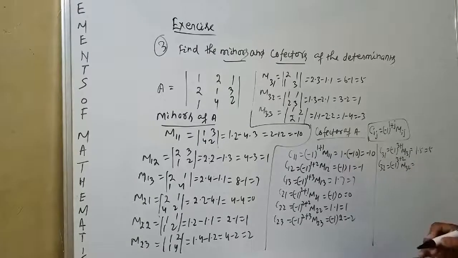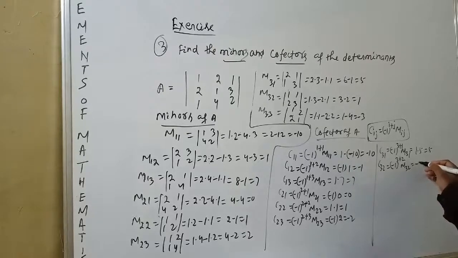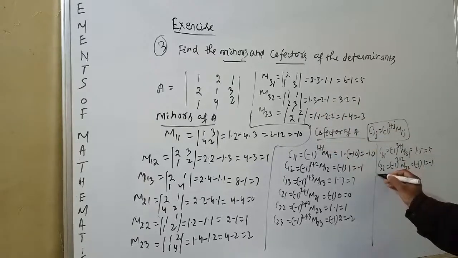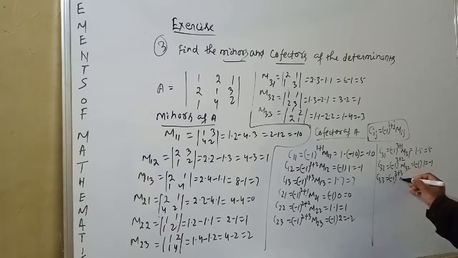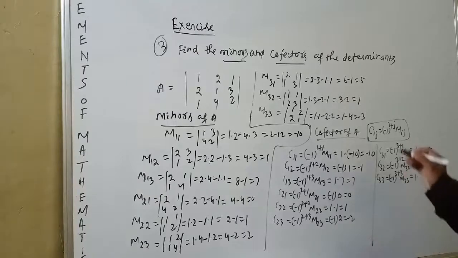Minus 1 to the power 5 is an odd power, so minus 1, and M32 is 1, equal to minus 1. C33 is equal to minus 1 to the power 3 plus 3 times M33. 3 plus 3 is 6, an even power, so 1 into M33, equal to minus 3.